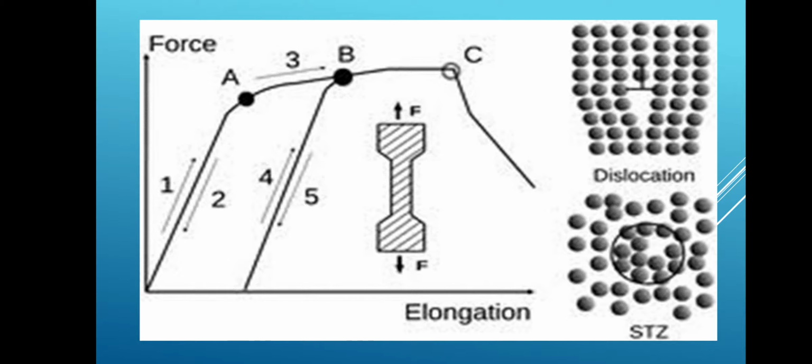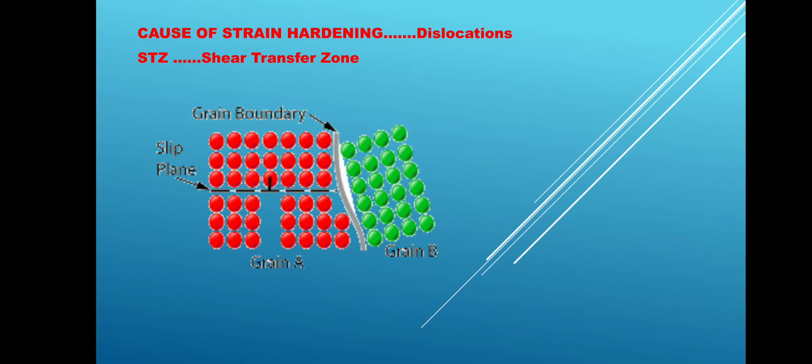Dislocation is there, and here I have shown the STZ. Dislocation means that in the previous figure there were 7 columns, and now one column is vanishing below the dislocation. That means it is dislocated now. The atoms can crowd and overlap now, and this overlap of the atoms makes that part of the material harder. The atoms get crowded as I showed in the second figure, and this hardness is the strain hardening.